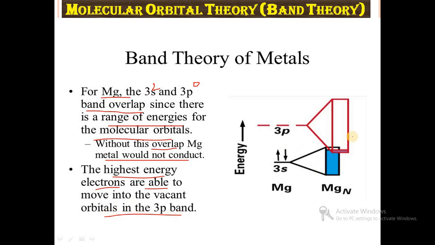In this diagram, 3s is completely filled and 3p is empty. So there is an overlapping of 3s and 3p, and electrons transfer from 3s to 3p. So 3s acts as the valence band, 3p acts as the conduction band, and it shows electrical conductivity.